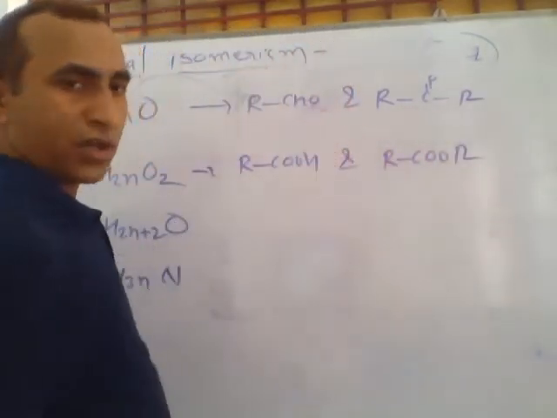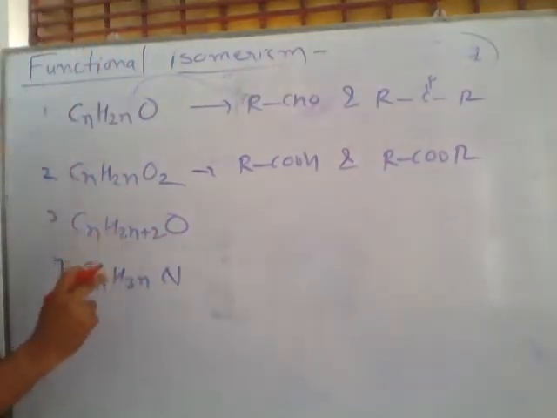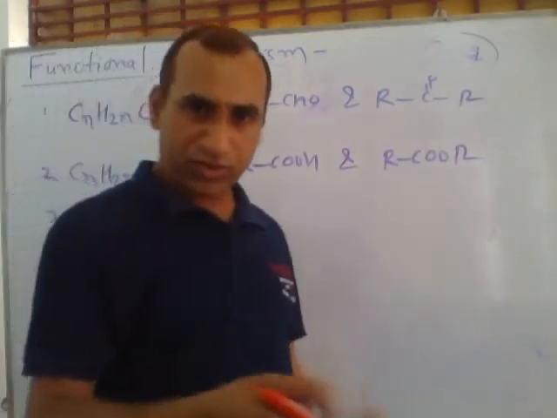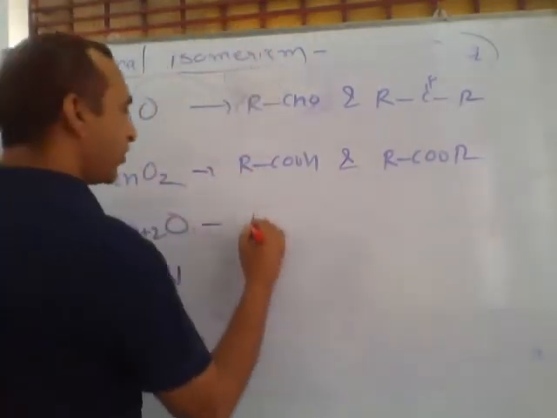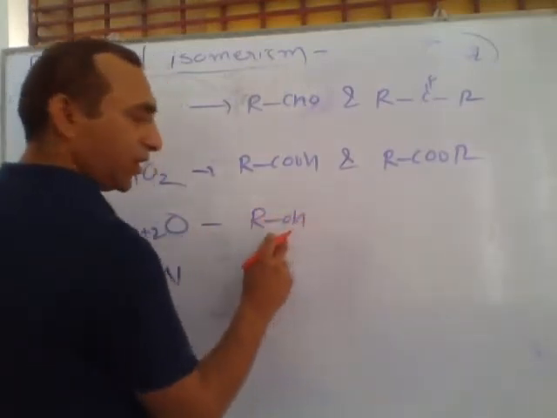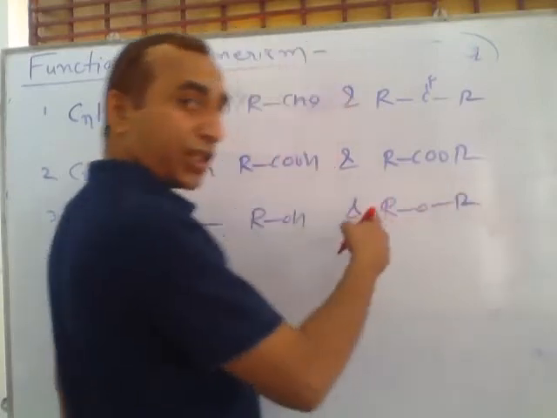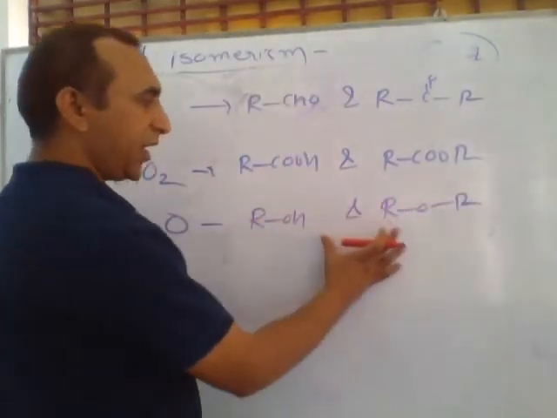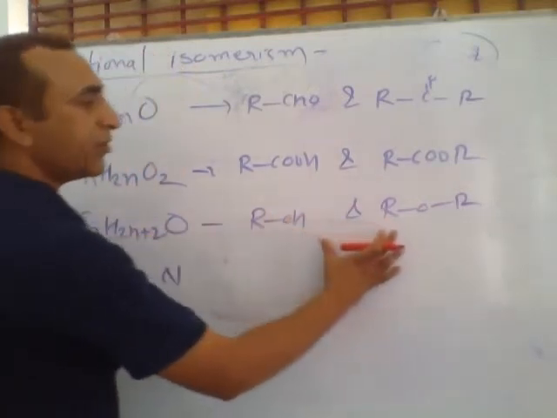These two compounds have different functional groups with the same molecular formula. Number 3: if the number of hydrogens is double plus 2 the number of carbon atoms, with a single oxygen, one compound is present in alcohol form and another will exist in ether form. Ether and alcohol have the same molecular formula with different functional groups.